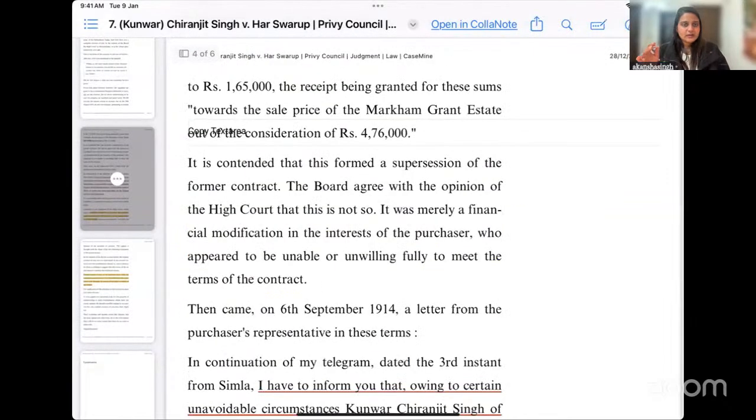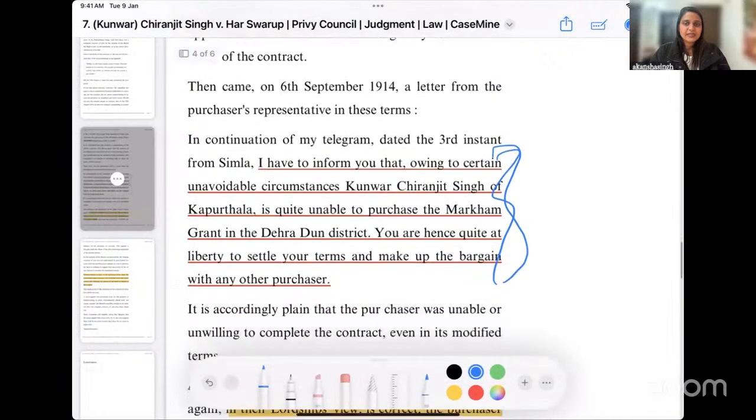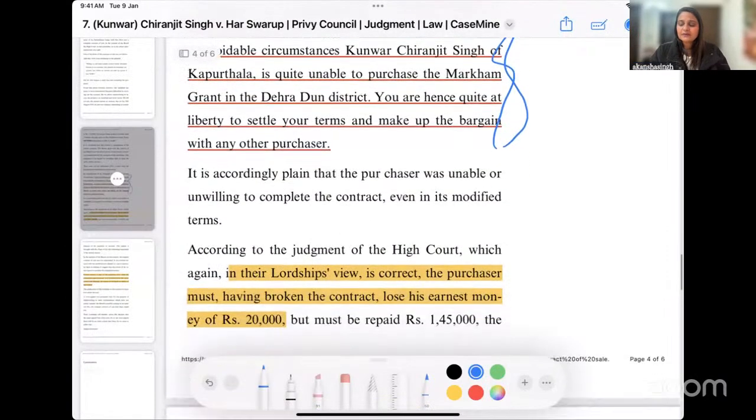So first the person buys the property from the seller. Later, he was not able to pay the entire amount of money or to fulfill the transaction. Okay, and he writes a letter to the other person, to the buyer, and says that, okay, I will not be able to pay you the entire amount of money, and I request you to give back my earnest money that I have paid to you. Okay, so this is a letter by which the party is telling the other party about his inability to pay the entire transactional amount, and he will not be in a position to actually buy the house.